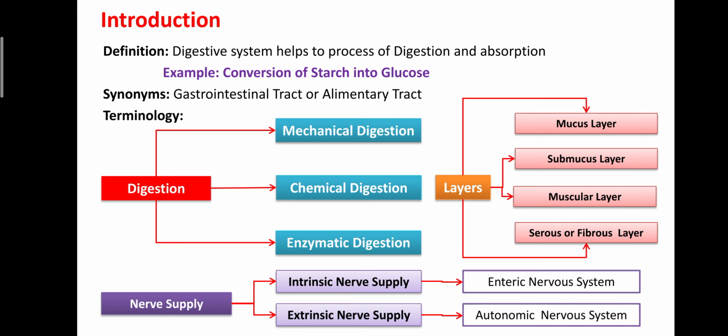The mucosa is also known as the mucous membrane. It is the innermost layer of tissue. It is a moist epithelial membrane that lines the alimentary canal lumen from mouth to anus.